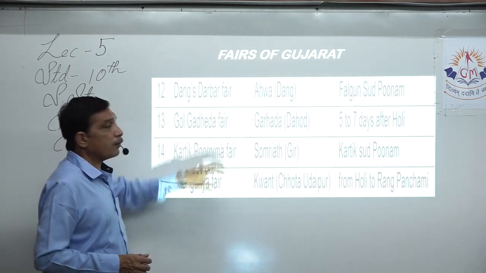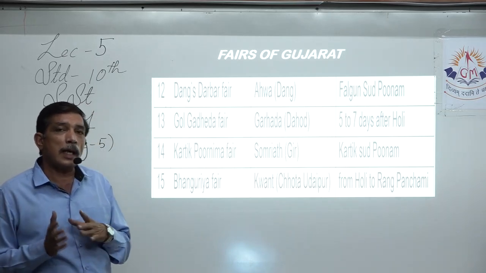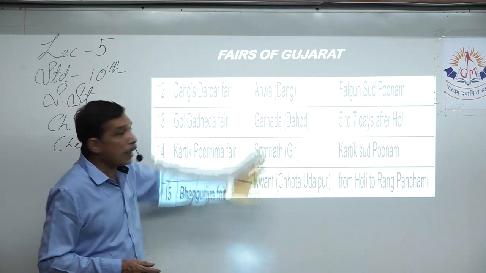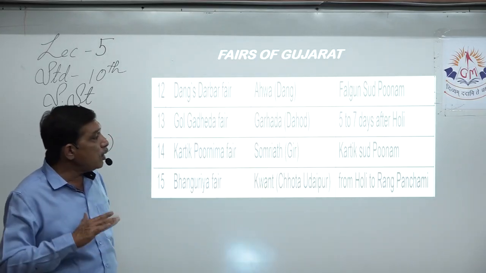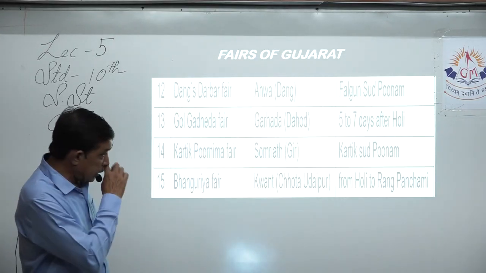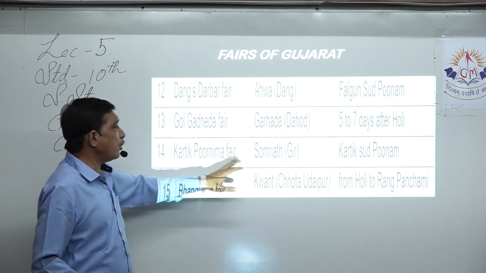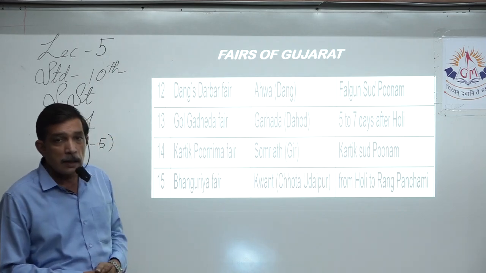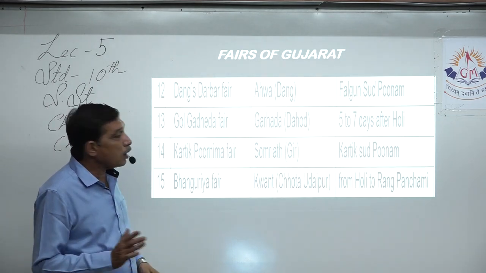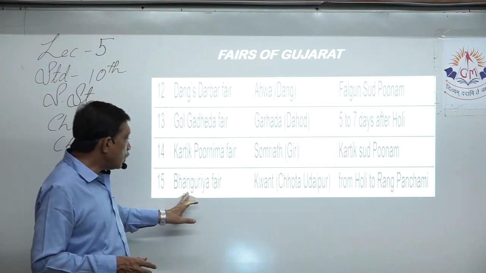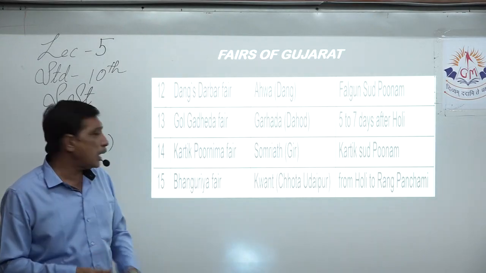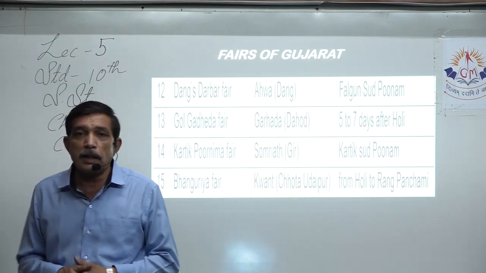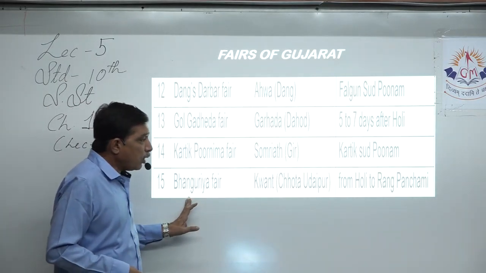Next is Gol Gadira fair. As the name suggests, again it's an animal fair, at the same time it's a tribal fair also. It is held at Karara, that is Dahod. 5 to 7 days after Holi it is usually held. Kartik Purnima fair is held at Somnath, that is the Gir district, on Kartik Sud Poonam. Banguria fair is held at Quat, that is Chota Udaipur, which is again a tribal area. So this is a tribal fair.